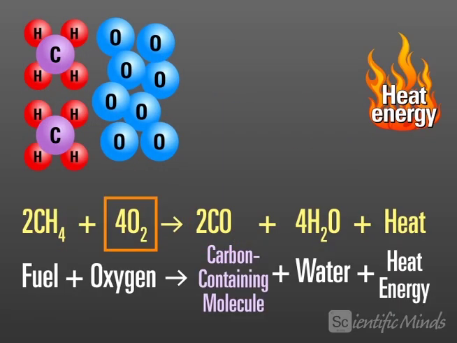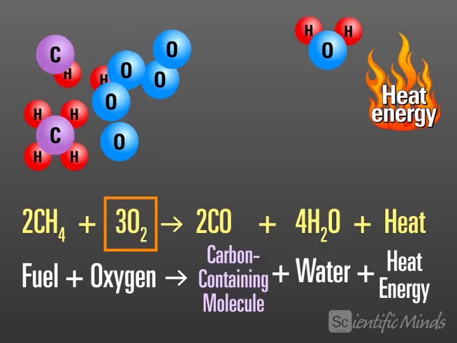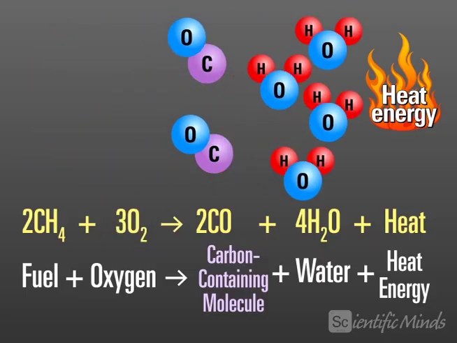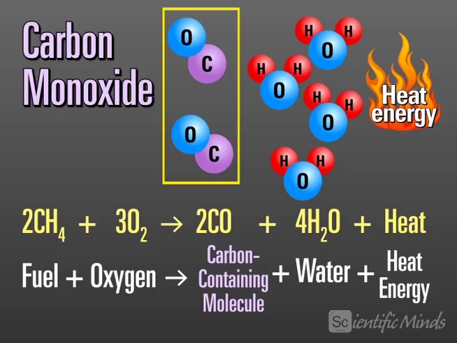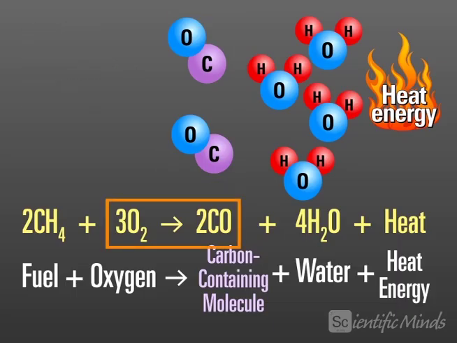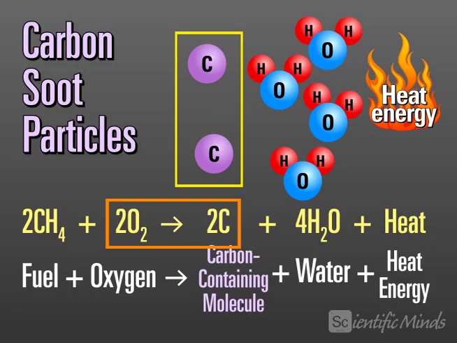If the air supply to a combustion reaction is limited, then there is reduced oxygen for the reaction. This results in an incomplete combustion reaction, which may produce poisonous carbon monoxide. If the amount of oxygen available to the reaction is further limited, then the incomplete combustion reaction will produce carbon soot particles.